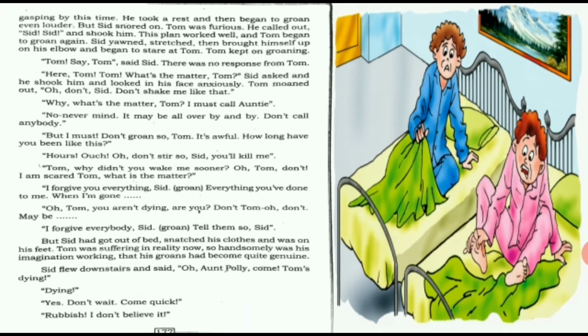So Sid is very scared now, as Tom was talking that he's going to die and that he's going to forgive him for all that he has done. So Sid gets very scared and he says, "Oh, Tom, don't talk like this. Are you going to die?" He says, "I forgive everybody, Sid. Tell them so." So Tom keeps on acting and he says, "No, I'm going to die out of this sore toe and I will forgive everybody for whatever they have done. But I am going to die now."